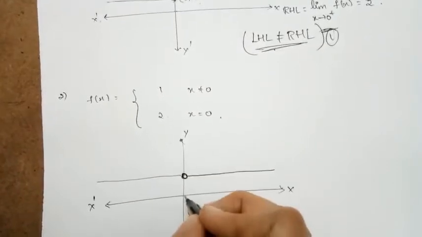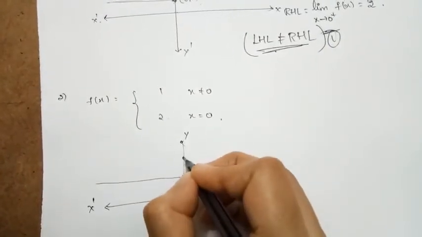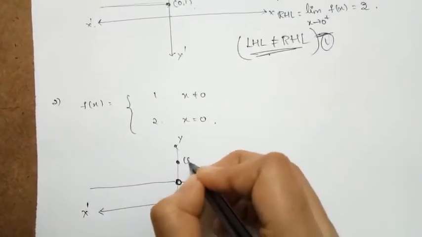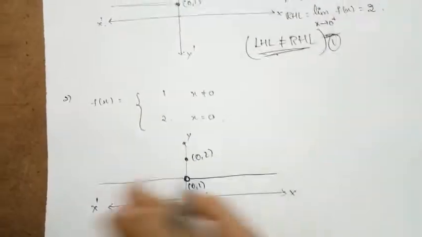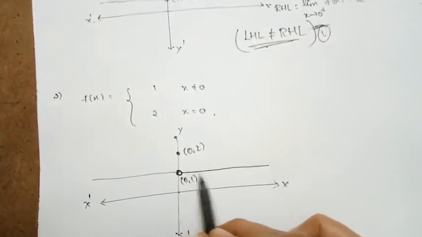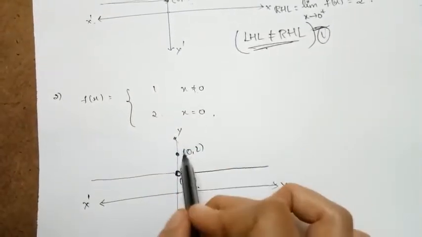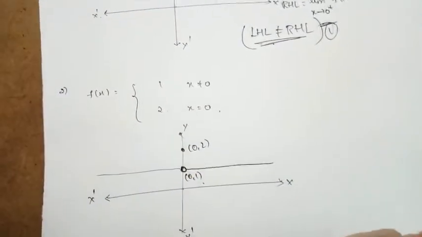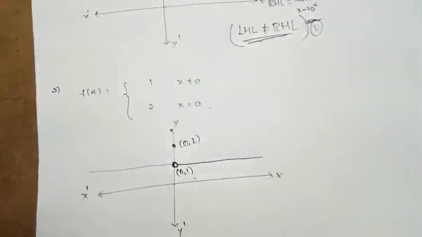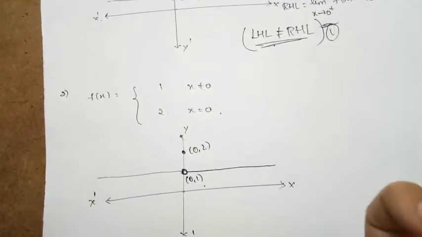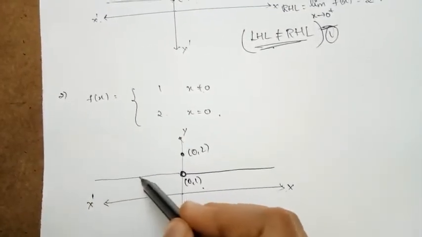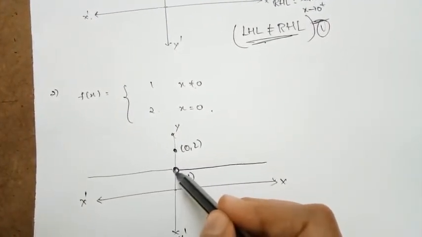Clear? When x is equal to 0, the value is equal to 2. So this point is (0, 2) and this point is (0, 1). This is the graph when x is not equal to 0, and this is the point when x is equal to 0. Now again, whether you can draw this graph without lifting your pen. From here I can start to draw the graph without lifting my pen.